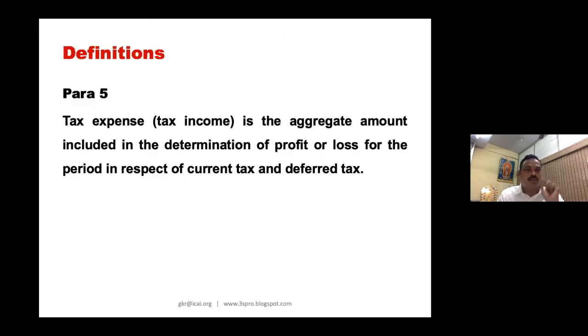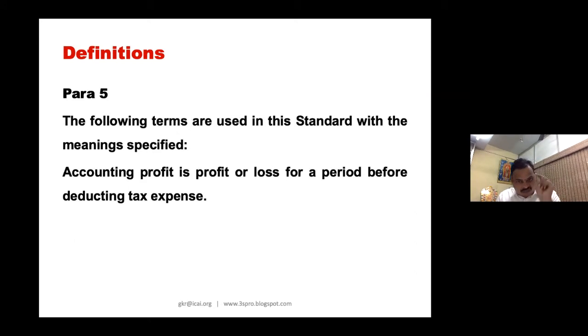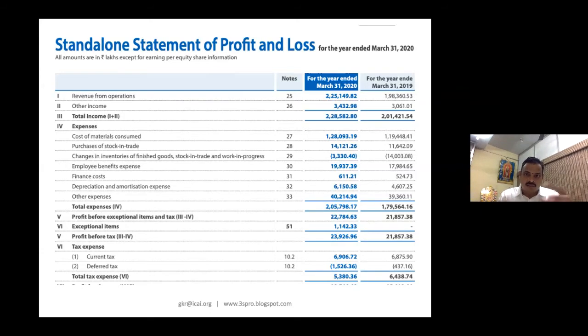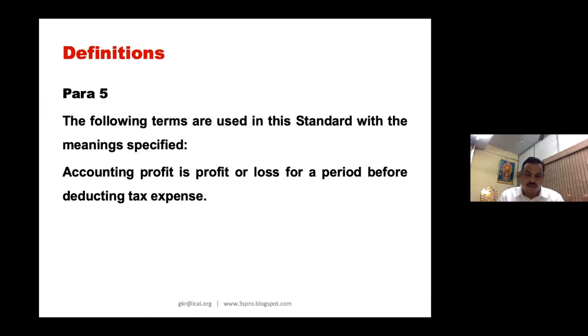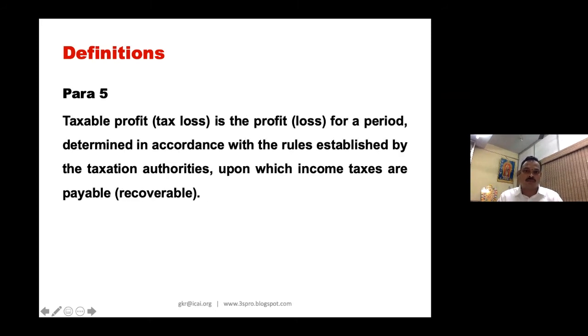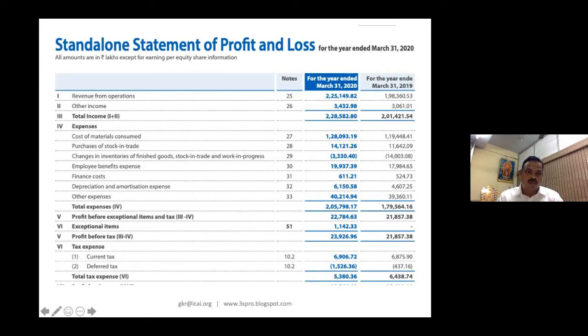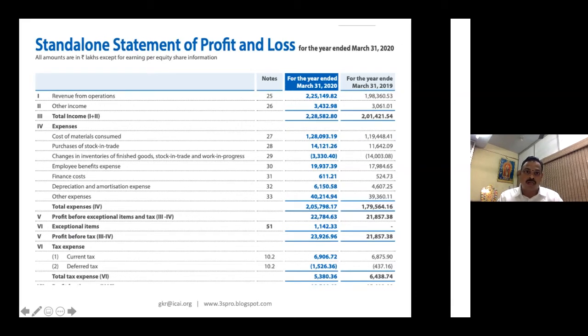And what is it? Please look at this. Accounting profit is profit. Loss is a negative. The same example, you have to presume that if my revenue is less and expense is more, this will be a negative. So let us not go into both the dimensions. Understand one dimension, the other dimension is automatic for you. So the accounting profit is a profit for a period before deducting tax expense. So please look at this. So before deducting tax expense. So after deducting tax expense, what will you get?